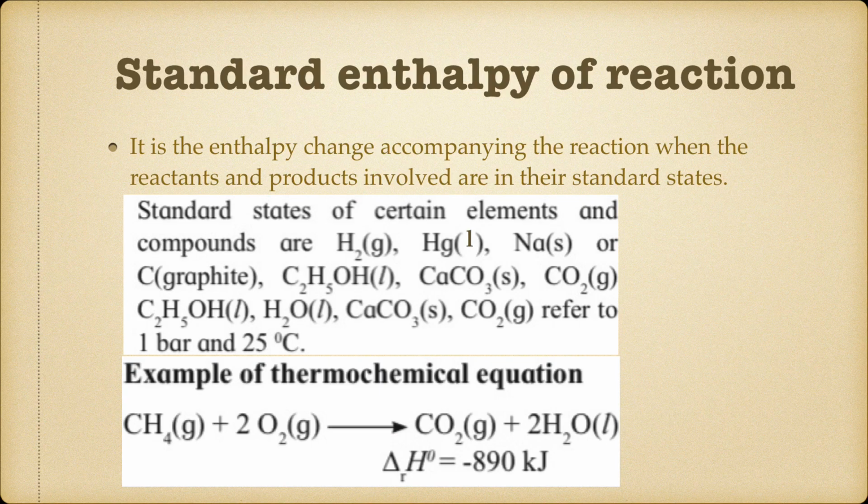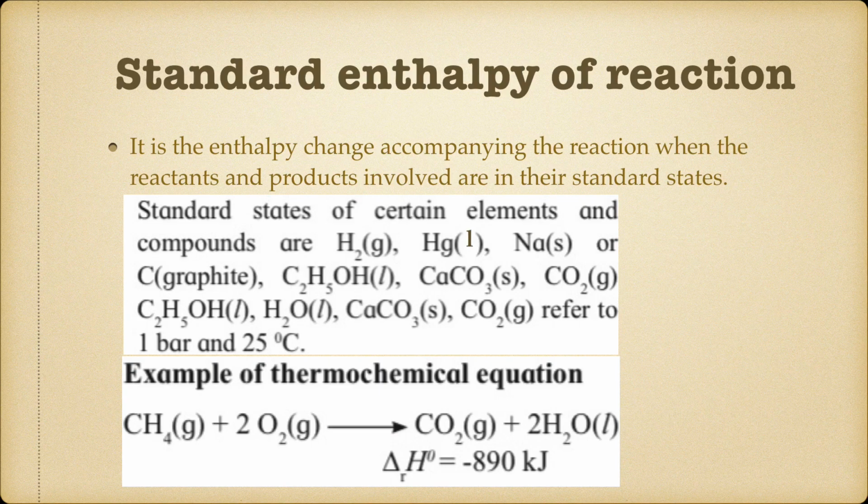Now when we write a thermochemical equation, what are the things we have to keep in mind? The first important thing is we have to write a balanced chemical reaction. Next, the value and the appropriate sign of enthalpy change is given on the right hand side. As you can see in this reaction, the enthalpy change of a reaction at standard state, which is represented by the naught symbol, is given on the right hand side.